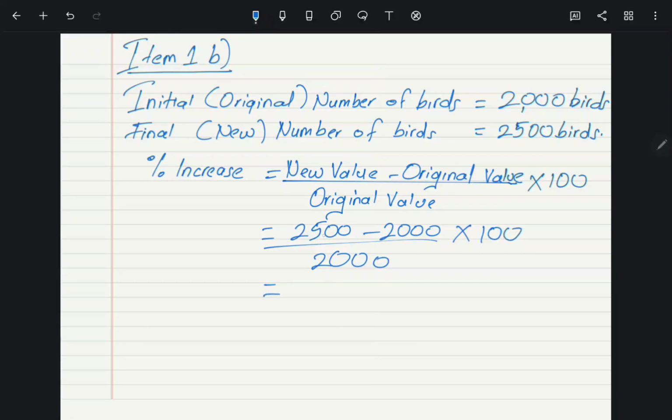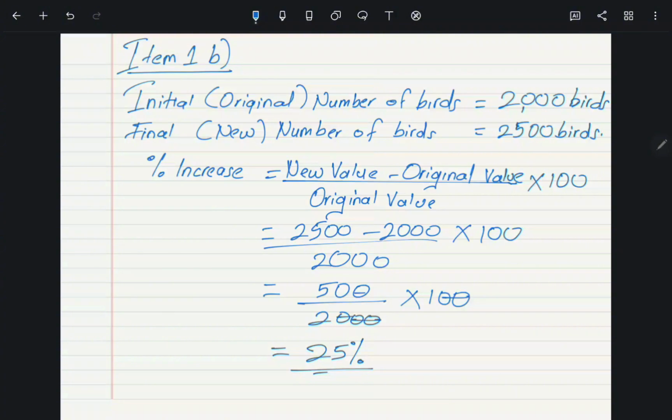So here 2,500 minus 2,000, we remain with 500 out of 2,000 times 100. So let us work out this number here. So this is 2 zeros, we'll cross with this one will go with that one, and then 50 divided by 2 is 25%. 25% is the percentage increase in the number of birds.